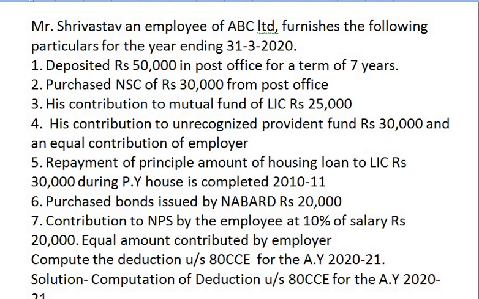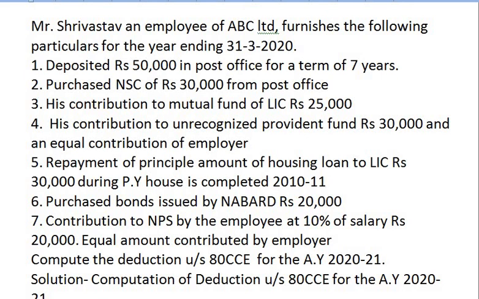Before you see the solution, I request all the students to note down the sum first and then see the solution, because when I am solving the sum, the question will be on one page and the solution will be on another page. So if you note it down, it would be convenient for you to solve the sum. The question is, Mr. Srivastav, an employee of ABC Limited, furnishes the following particulars for the year ending 31/3/2020.